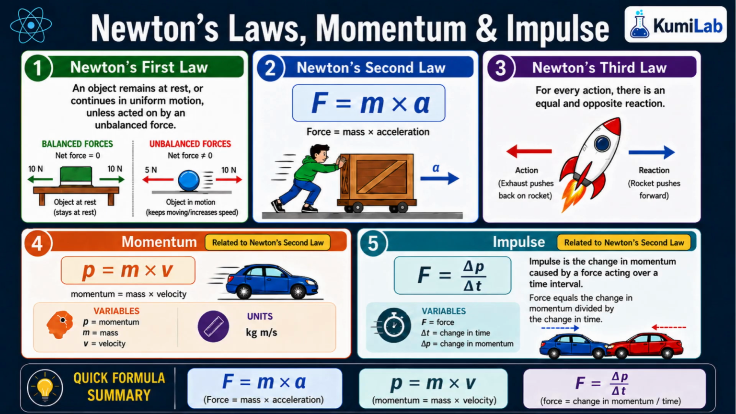Objects keep their state unless a force causes them to accelerate. Second law: force equals mass times acceleration. F equals m times a, the key equation. Forces come in pairs, equal and opposite, acting everywhere. For every action, a reaction appears.